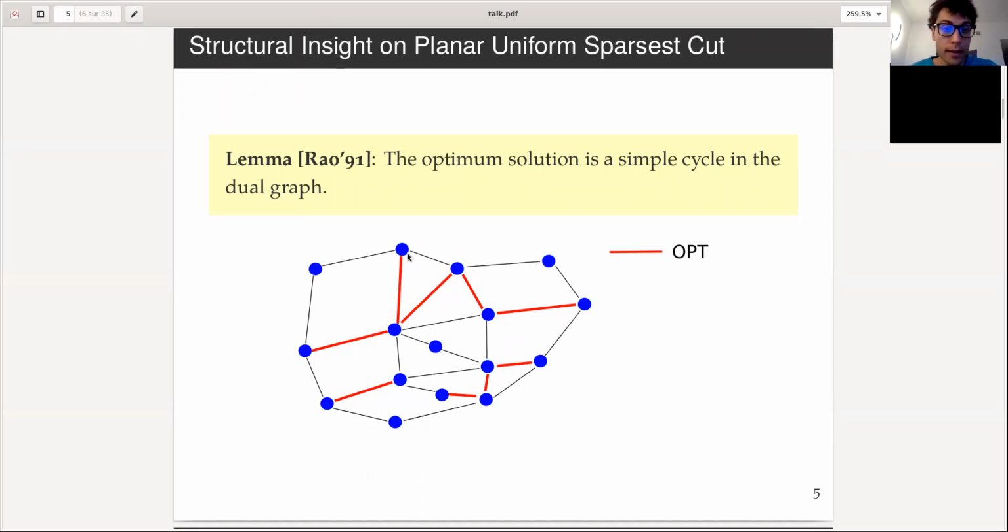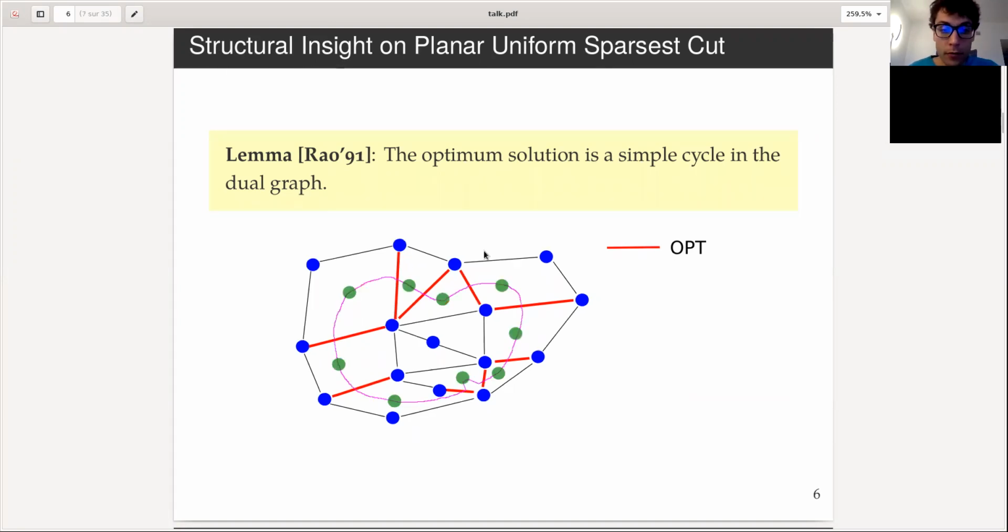Here we can see that the optimum solution, let's say for planar Sparsest Cut, is this set of red edges that define the cut between the vertices in the center and the vertices on the outer face. If we move to the dual graph, it actually defines a simple cycle, in the sense that each face that has vertices on different sides of the cut is going to be on the cycle. And there is an edge connecting two adjacent faces that corresponds to the edge that is in the cut.